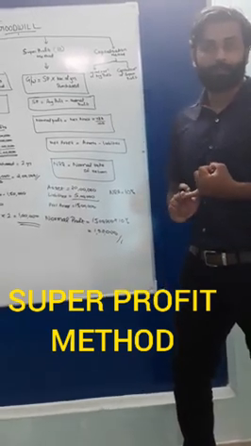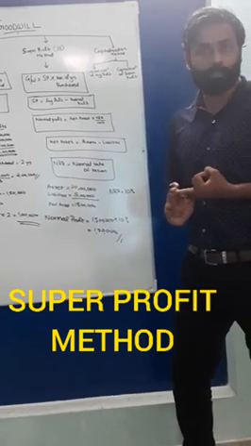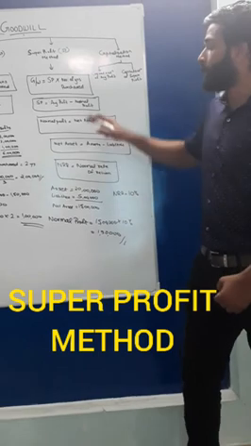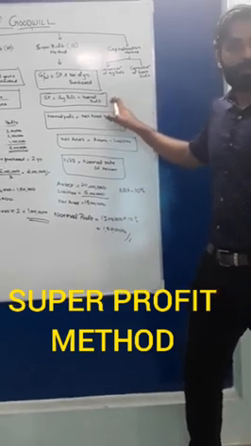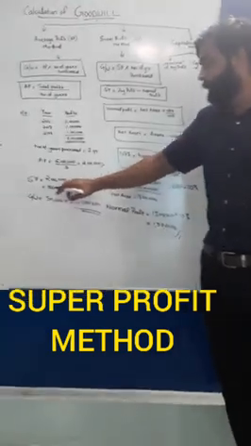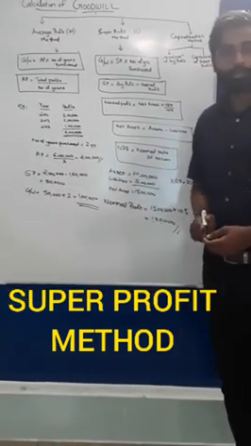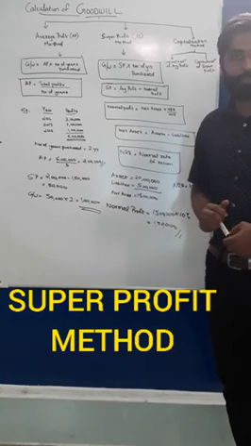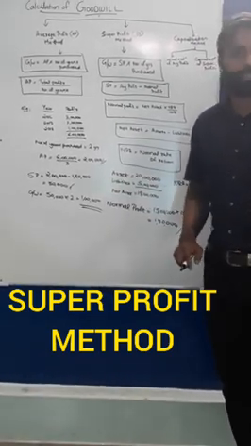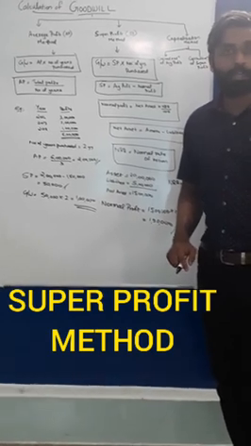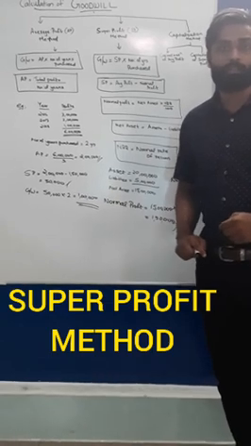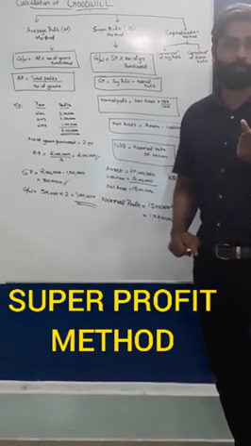Now you have the average profit as well as the normal profit. From that you have to calculate super profit. The formula for super profit is average profit minus normal profit. So super profit is 2 lakh minus 1,50,000, that is 50,000. The 50,000 is the profit that you are earning more than your competitors. That is the super profit factor.